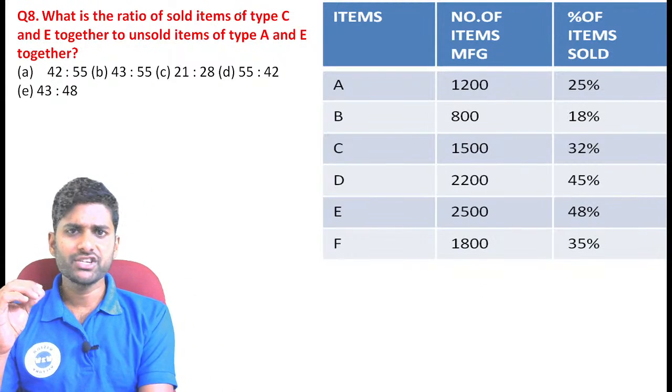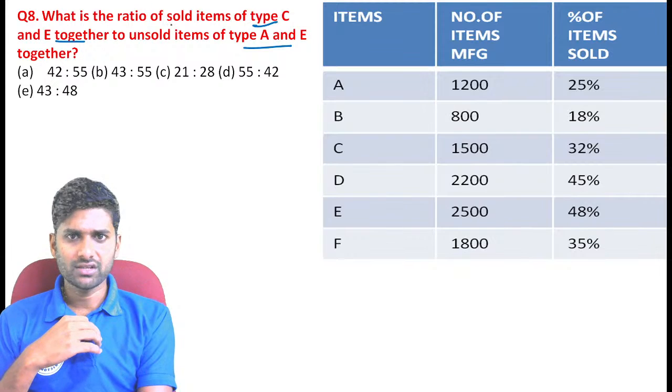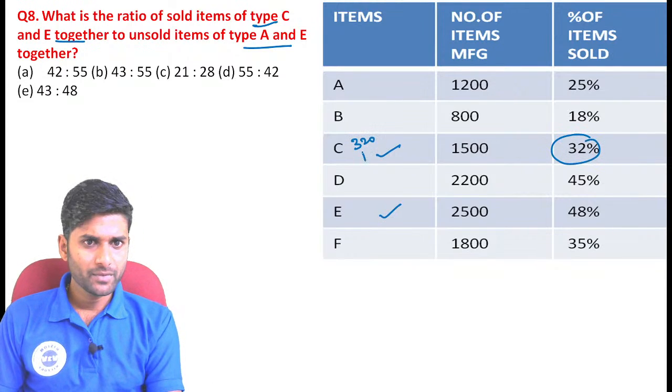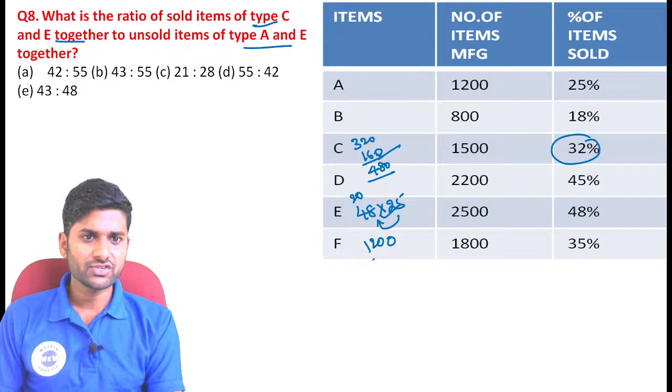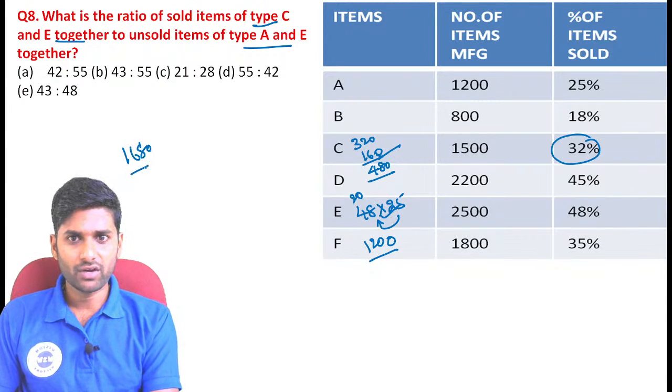Next one. What is the ratio of sold items of type C and E together to the unsold items of A and E together? Sold of C and E, guys. Here C sold is 32%, so 32% means 320, 160, the value becomes 480. Here E sold is 48%, so 48 into 25, guys. 25 8s are 200, 20 carry forward, and 25 4s are 100 and 120, so here 1200. Now the sold items of type C and E together, the value becomes 1680. That is one value, guys.